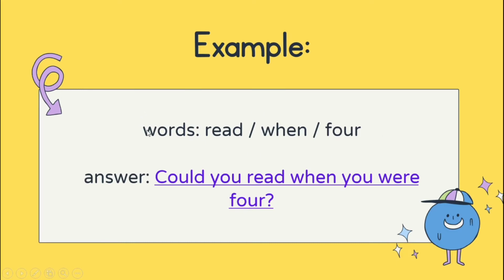You need to make a question using could. I already wrote the question. The answer is, could you read when you were 4? As you can see, I am using these words to make a question, and I use could at the front of the question.